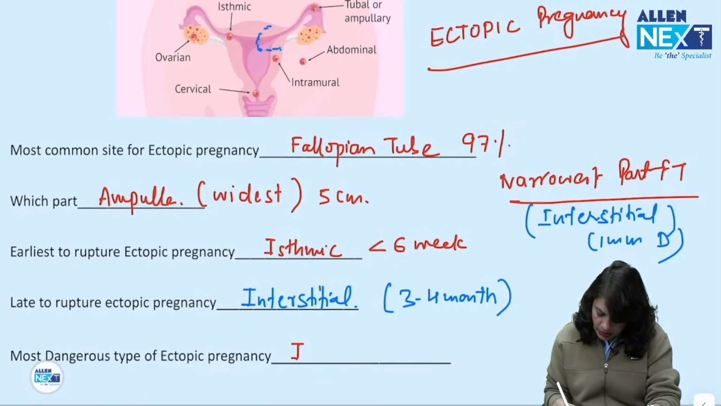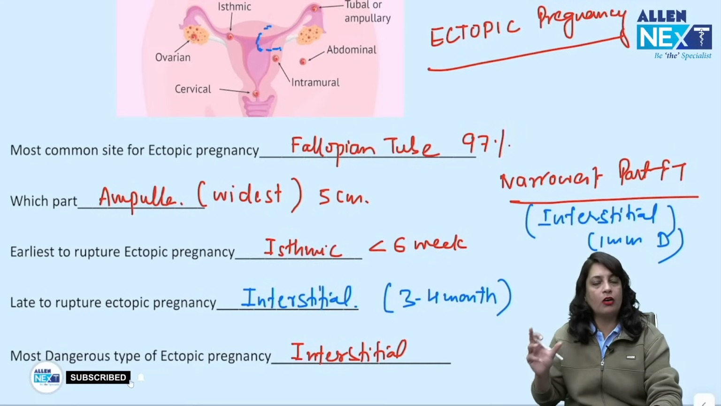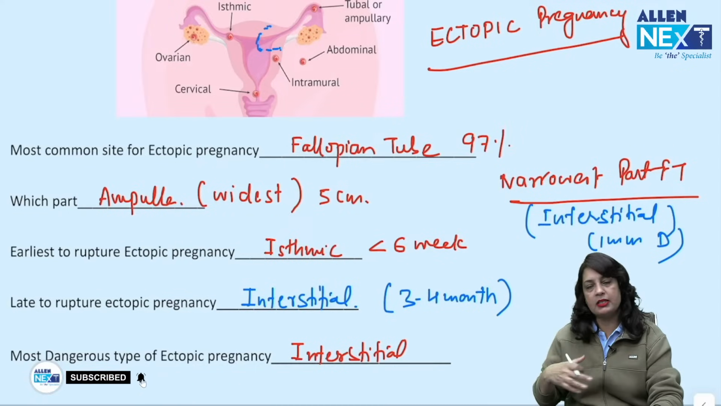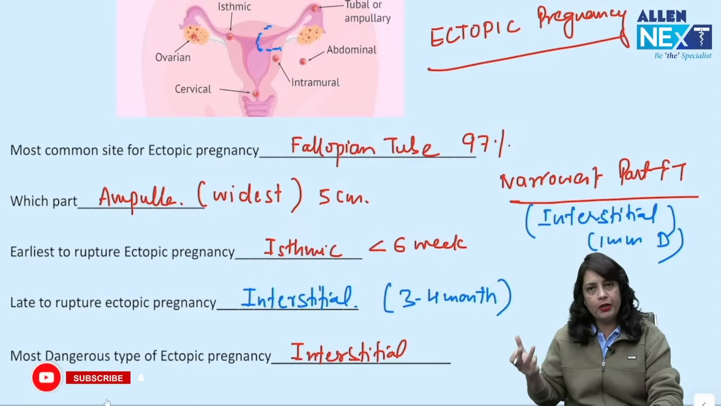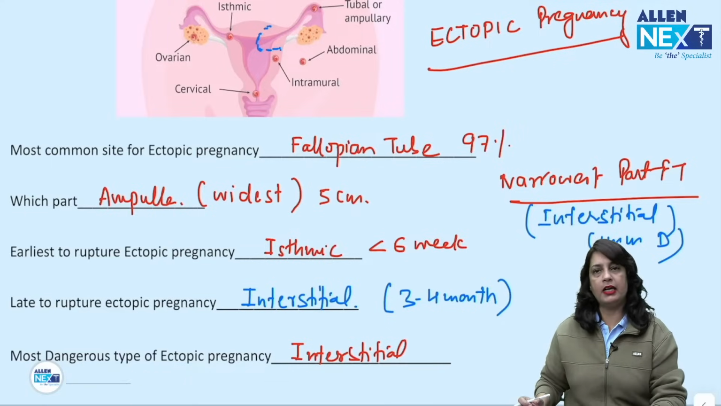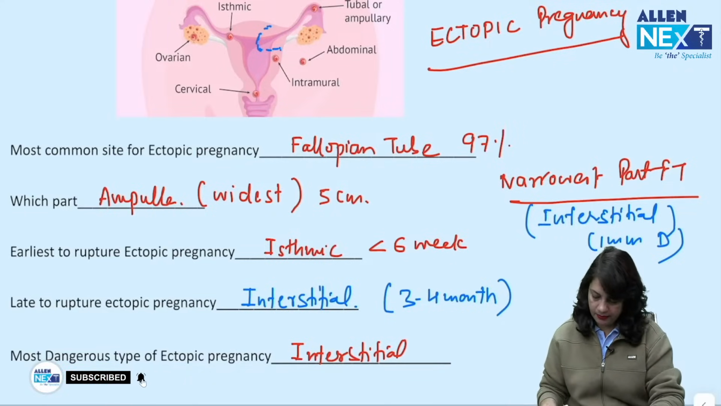The dangerous ectopic pregnancy is interstitial ectopic pregnancy, because this is a very vascular part of the female genital tract, and if this type of ectopic pregnancy ruptures, it may land up in hemoperitoneum, and at times we might have to take up the patient for hysterectomy if hemostasis has not been achieved by conservative steps.